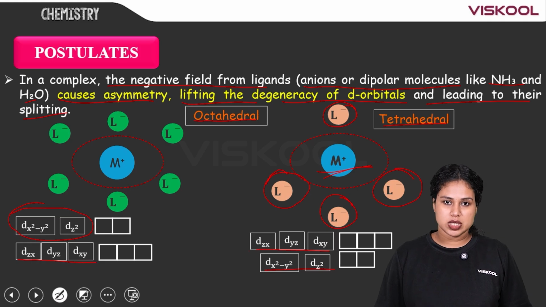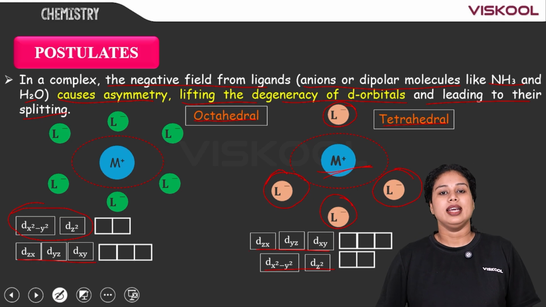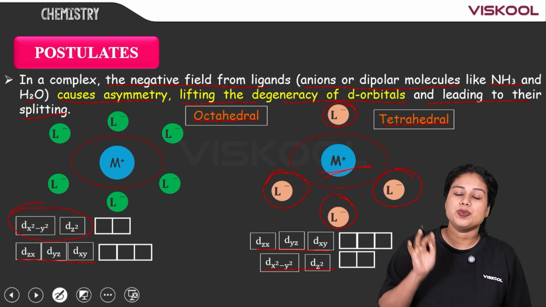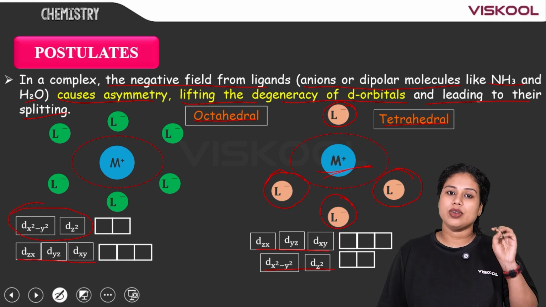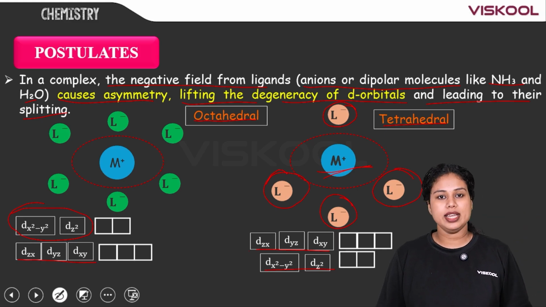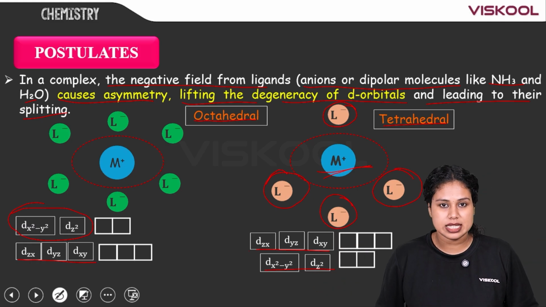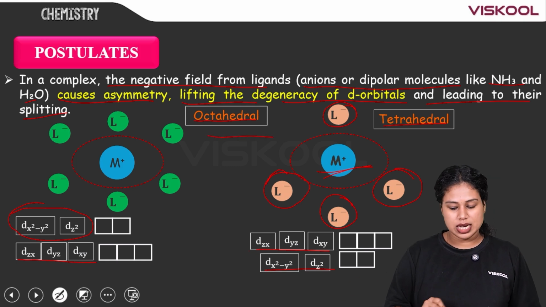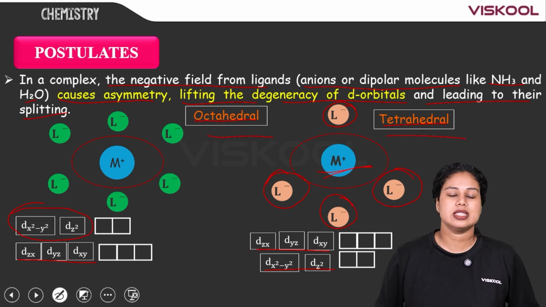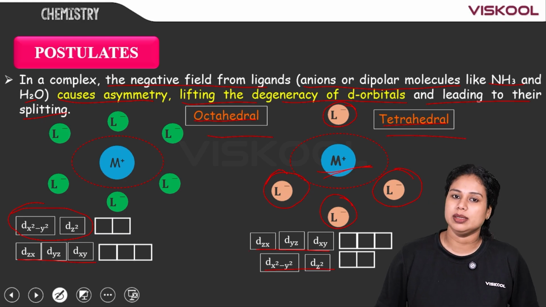When the ligand approaches the metal in an asymmetrical way, the degeneracy of the d orbitals will be affected, resulting in the splitting of the d orbitals. The splitting is different according to the geometry of the complex. Mainly we have to study octahedral splitting and tetrahedral splitting in coordination complexes, which we will discuss in the coming sessions.